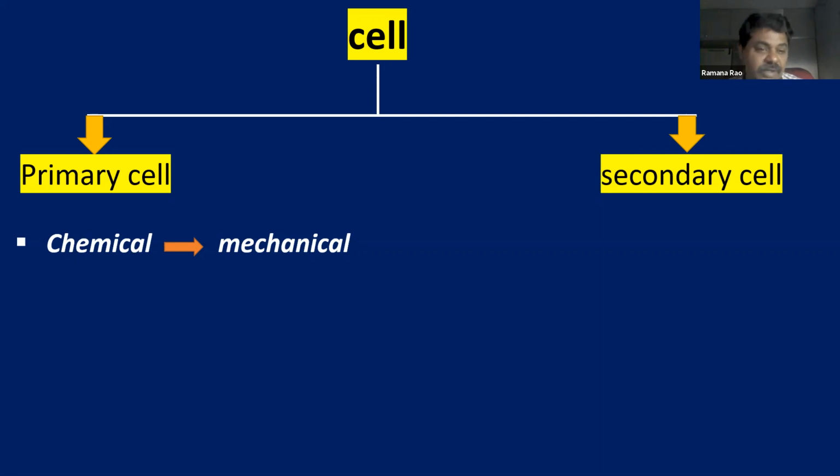We can run a toy car with the help of a cell. Running a toy car is mechanical energy, right? So chemical energy is converted into mechanical energy, which is a primary cell.